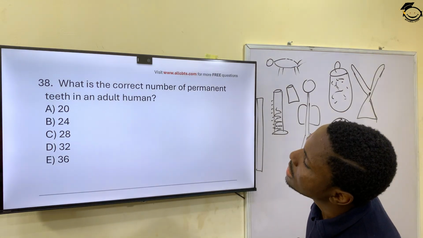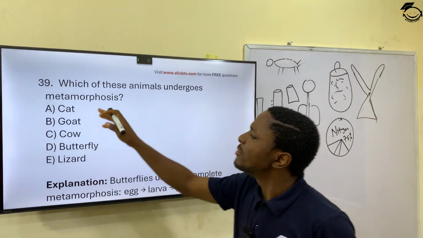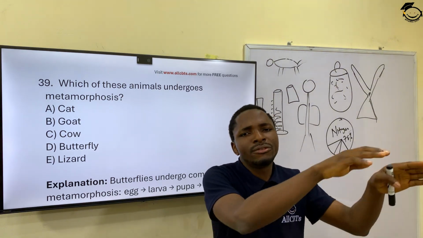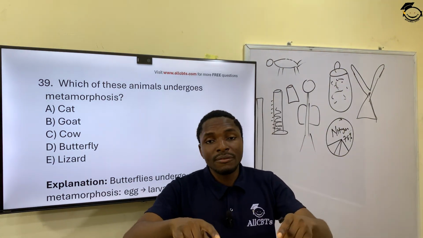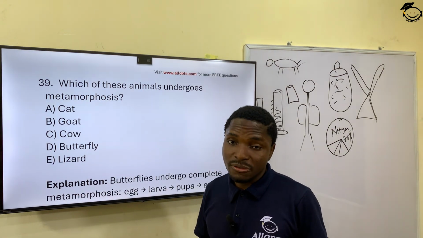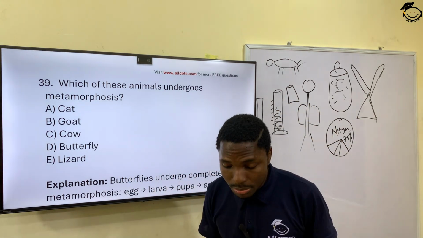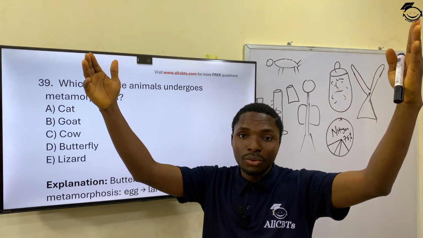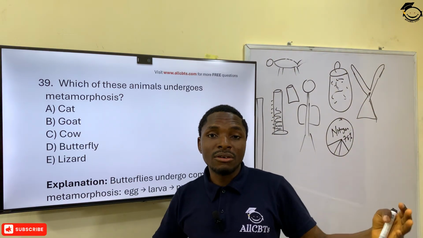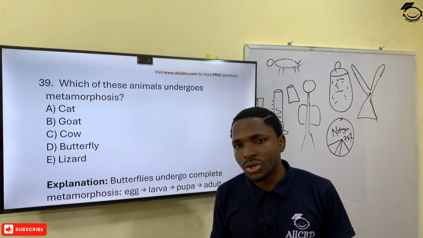Question 39. Which of these animals undergo metamorphosis? What is metamorphosis? It is the stage-by-stage change in the life cycle of an organism. Human beings don't undergo metamorphosis. As we are when we are born, is the way we continue to be in form and shape until we grow much older. The only thing that increases is the size of different parts of our body, and some few features join in.